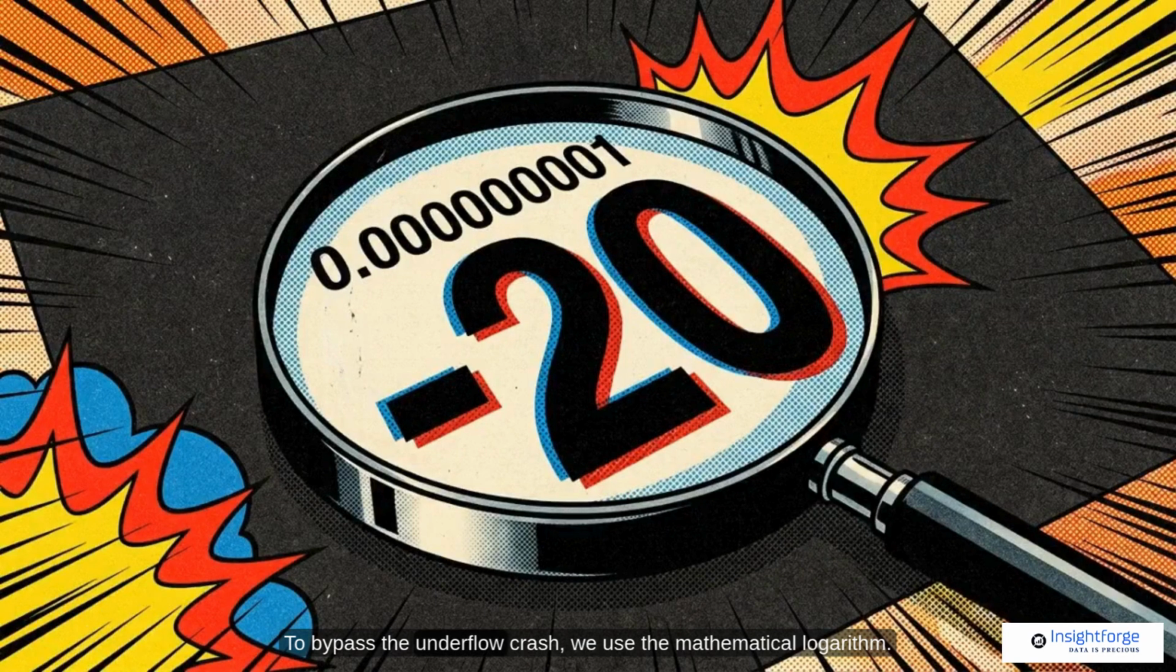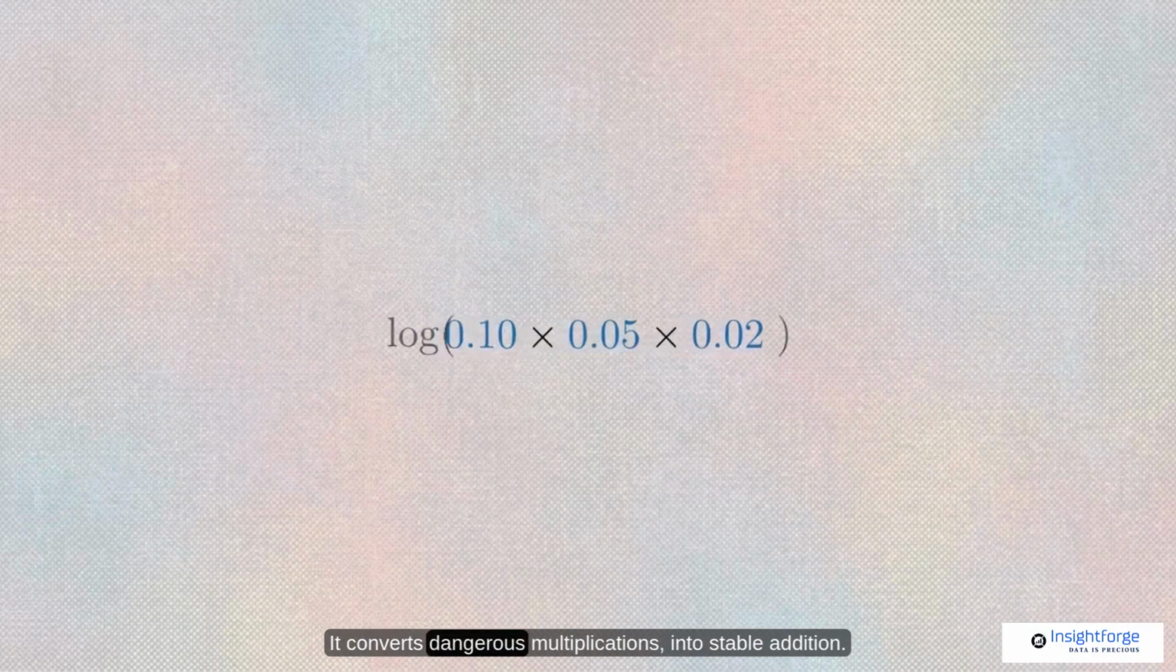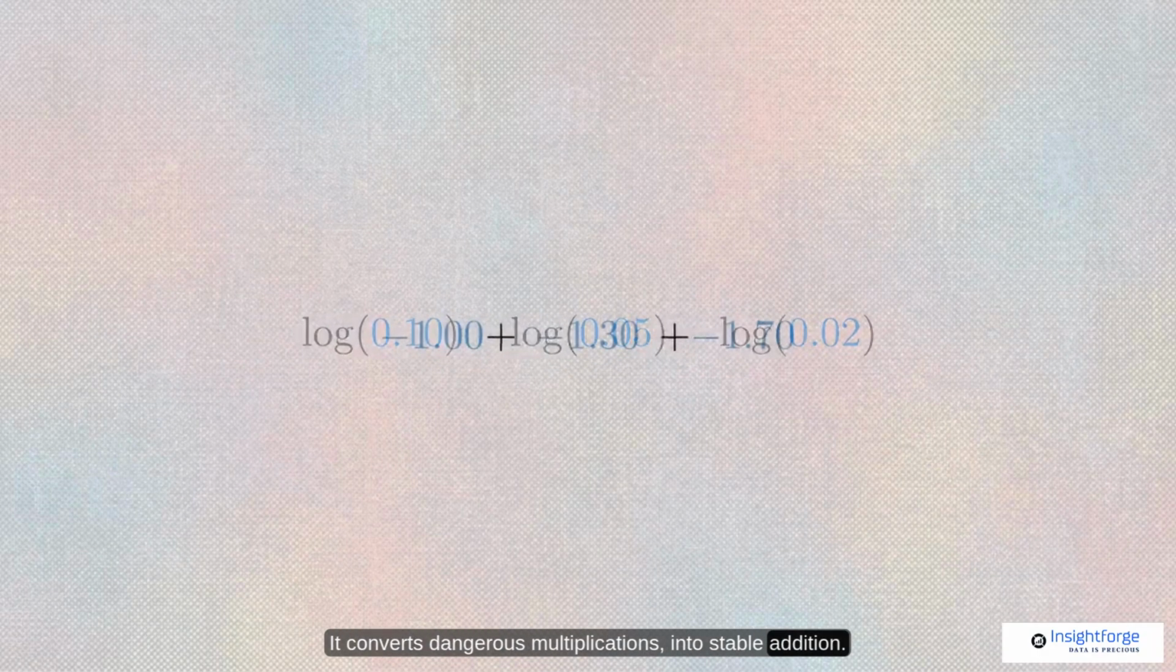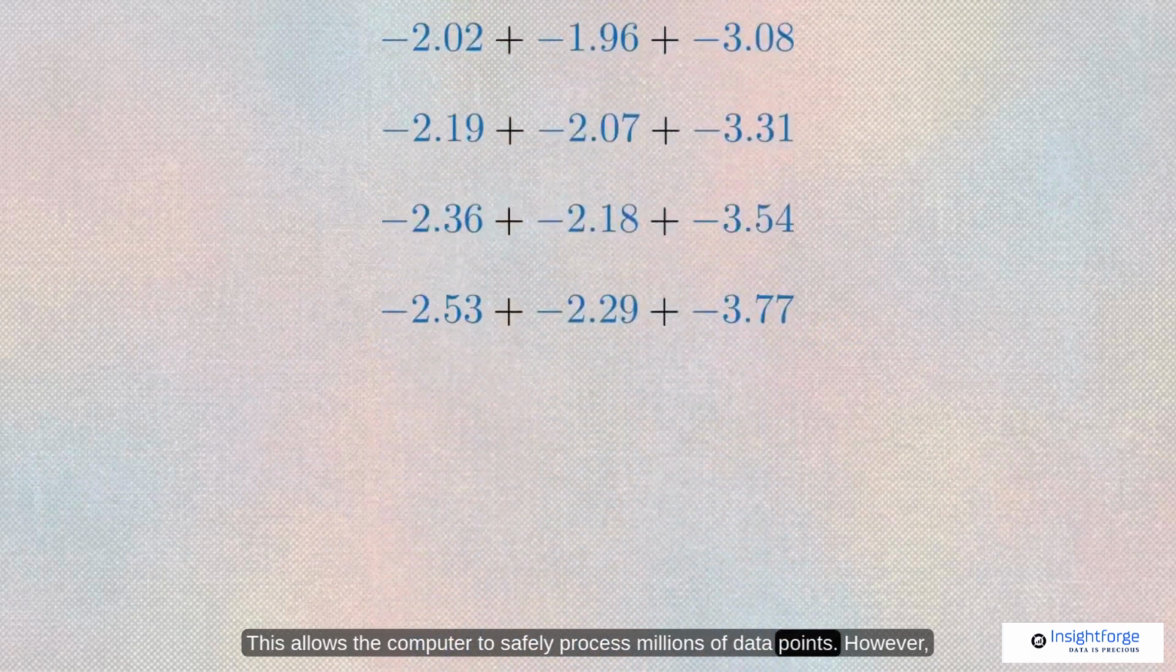To bypass the underflow crash, we use the mathematical logarithm. It acts like a magnifying glass, stretching microscopic probability decimals into manageable integers. The logarithm works through a specific property. It converts dangerous multiplication into stable addition. This allows the computer to safely process millions of data points.